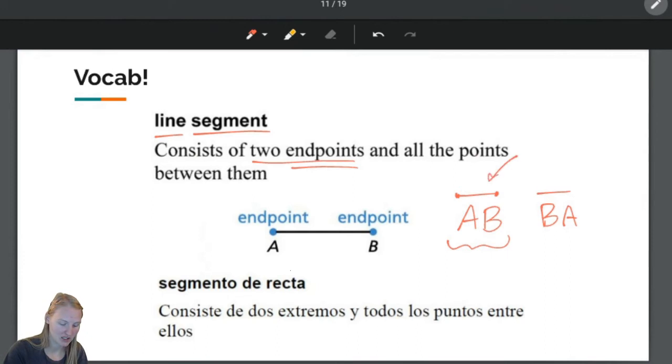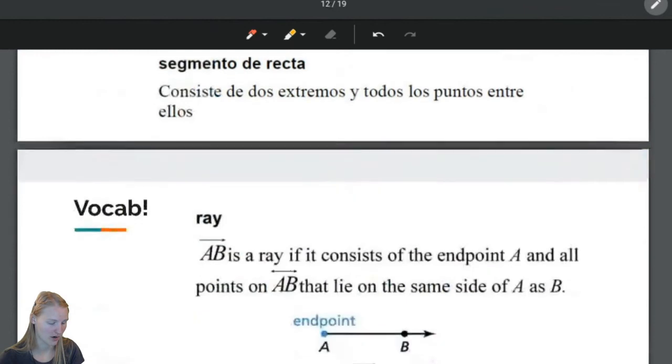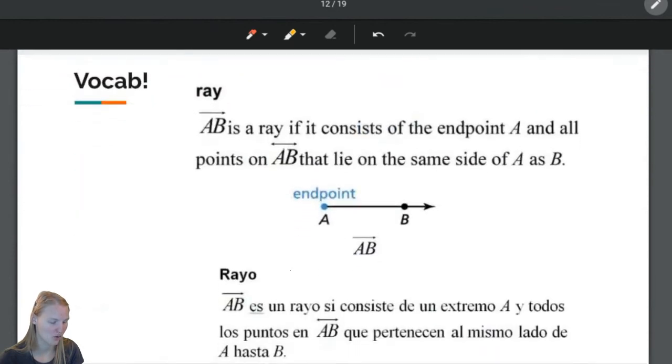And your line above it can have the dots on either side, or it doesn't have to. Both of these are correct ways to name segments. There you go. All right, next vocab word is a ray.